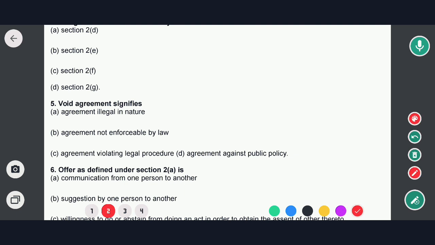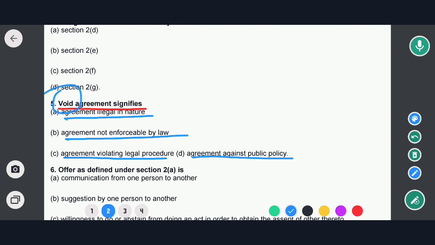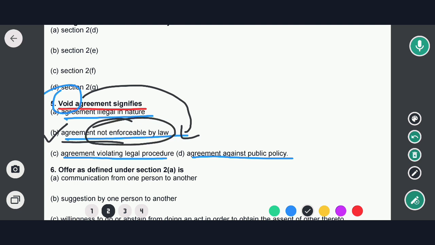The next question is: void agreement signifies... The options are agreement illegal in nature, agreement not enforceable by law, agreement violating legal procedure, and agreement against public policy. A void agreement means an agreement not enforceable by law. So option B would be the correct answer. Now let's move to the next question.